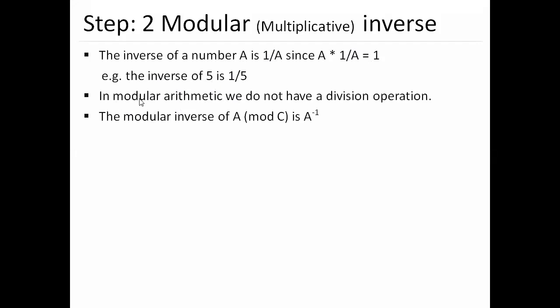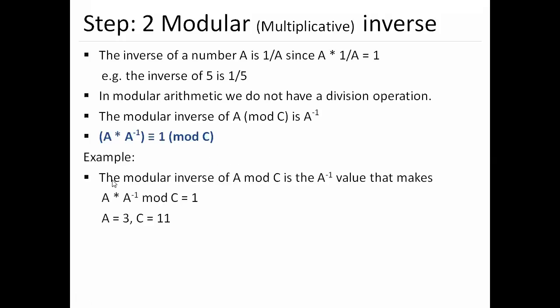In modular arithmetic, we do not have a division operation, so the modular inverse of A mod C is A raised to minus 1. So the inverse of A will be 1 mod C. Then A into A raised to minus 1, that is the inverse of A mod C, equals 1. Then if we make the modulo of it, A equals 3 and C will be 11.